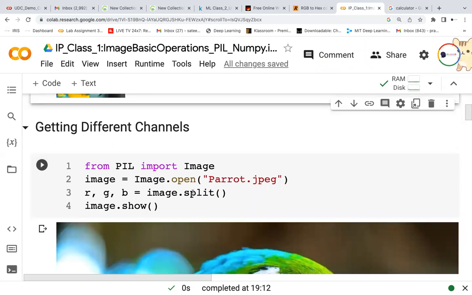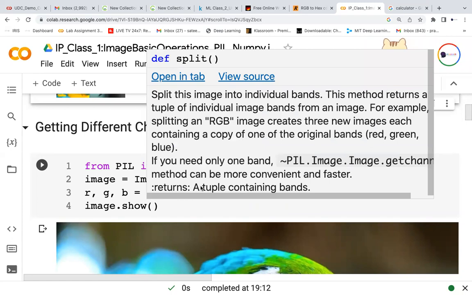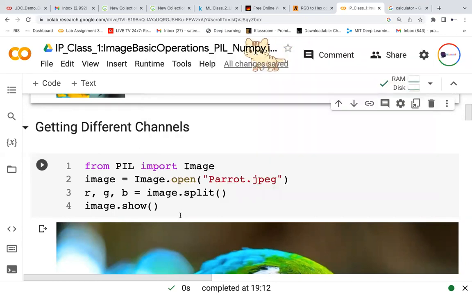Then there is a function called split. We saw the split function in strings, correct? When we say split, it will split wherever there is a space. We also saw split in regular expressions. Here, since it is an image, it automatically splits between the channels, like the red channel, green channel. So when we say split, I am trying to extract the red channel, green channel, blue channel.